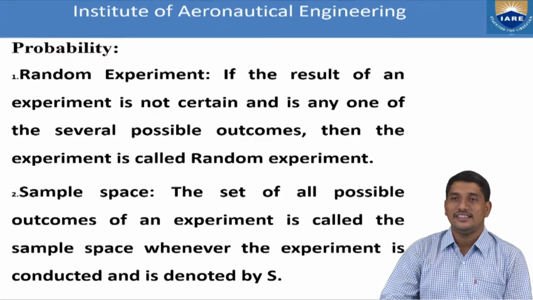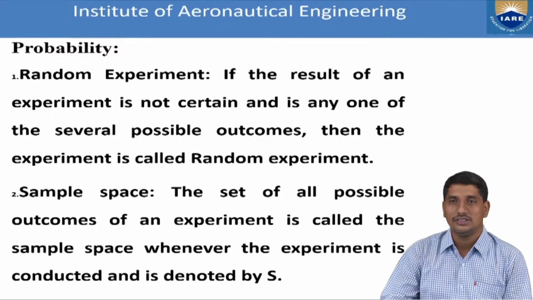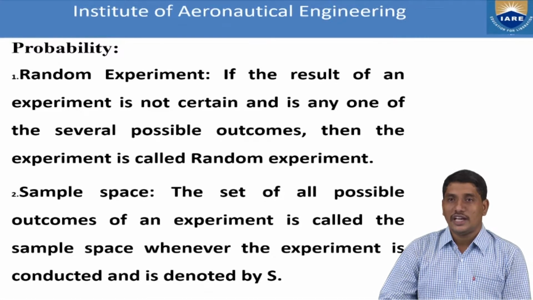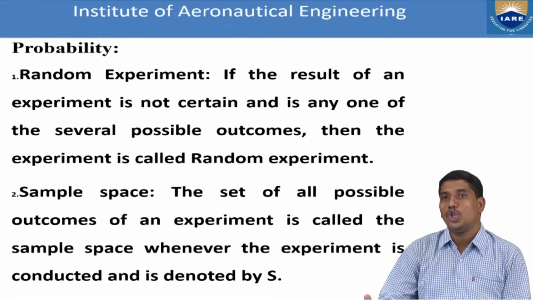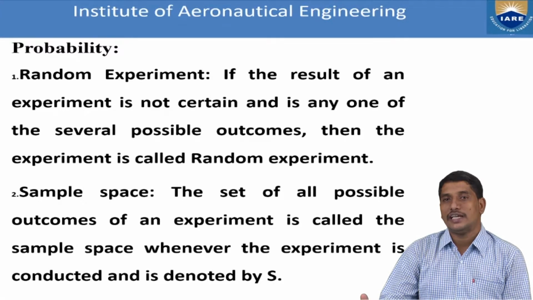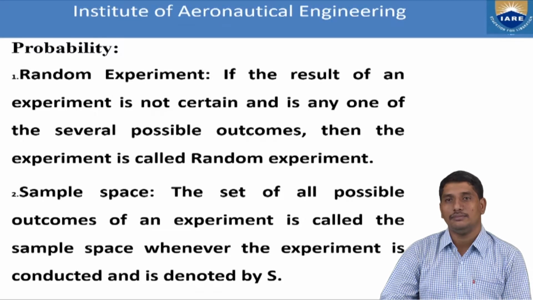Now, what do we mean by a sample space? Sample space is the set of all possible outcomes of a random experiment. That means if you are conducting a random experiment, you can list out all the possibilities associated with that random experiment. For example, if I am tossing two coins at a time, I can list out the possibilities: head head, head tail, tail head, and tail tail.